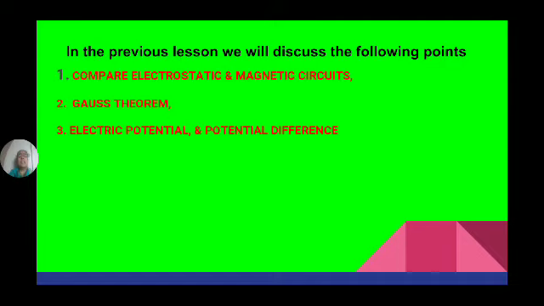What are electrostatic lines of force? They start from positive charge and end at negative charge. Whereas in magnetism, they start from the north pole and end at the south pole. Electrostatic lines of force pass through all non-conducting substances.